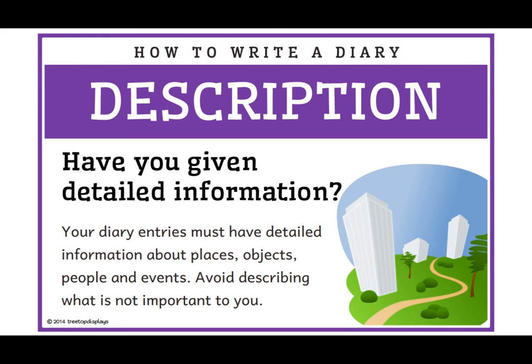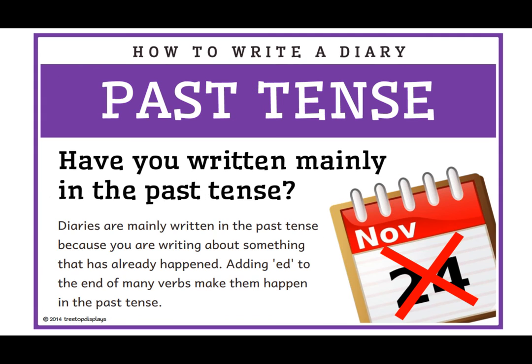And when you're using those adjectives, you're also using description. You want to have your writing be as if it is a movie playing back in someone's head. So as the reader is reading, it feels like they are there with you. And since this is a journal entry, it is all taking place in the past tense. When we're thinking of our diary or journal, the diary is a reflection of an event, okay? Thinking back to something that took place.